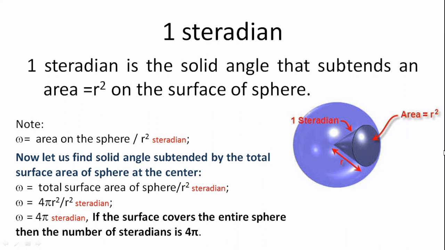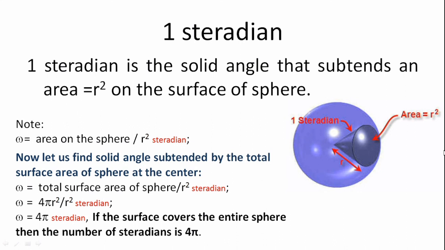Now let us find the solid angle subtended by the total surface area of a sphere at the center. So omega is equal to the total surface area of the sphere divided by r square. The total surface area of any sphere is equal to 4 pi r square, where r is the radius.